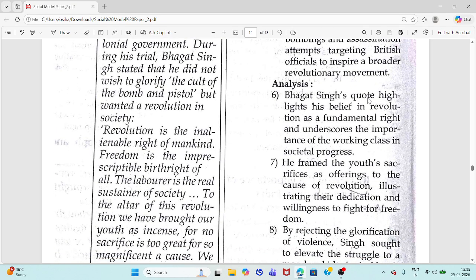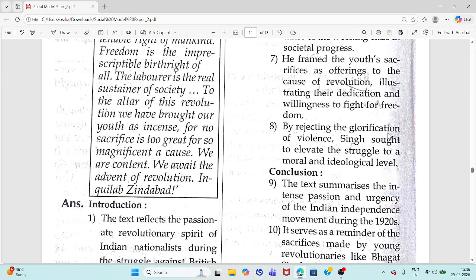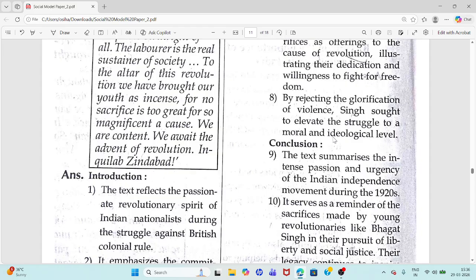Analysis. Bhagat Singh's quote highlights his belief in revolution as a fundamental right and underscores the importance of the working class in societal progress, offering to the cause of revolution, illustrating their dedication and willingness to fight for freedom. By rejecting the glorification of violence, Singh sought to elevate the struggle to a moral and ideological level.